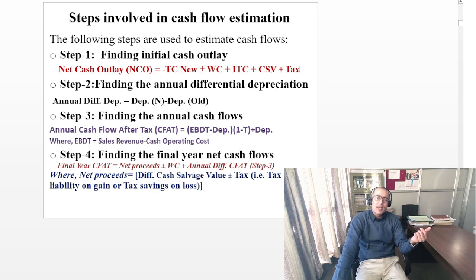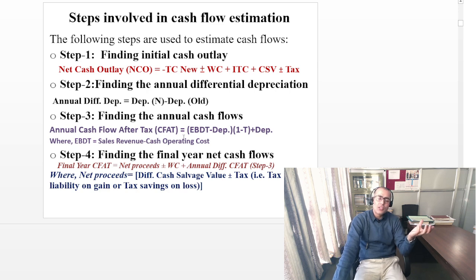And the plus minus tax is all about when we have a gain. I mean to say that you are comparing cash salvage value with the book value. If your cash salvage value is greater than book salvage value, then there would be a gain, and when we have a gain we have a tax liability, and that would be the minus, friends. But at the same time, when cash salvage value is lower than book salvage value, then in that case you would have a loss, and there would be tax saving. Then for tax saving, you could use the plus sign here.